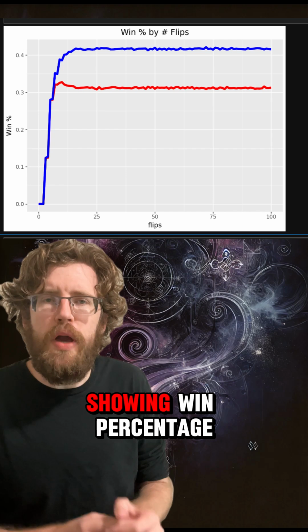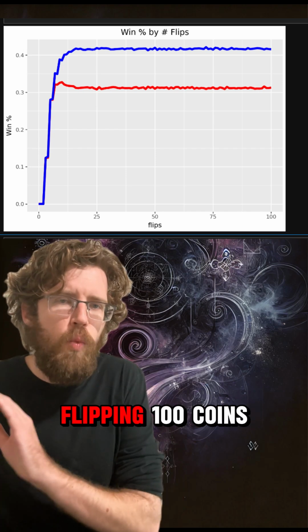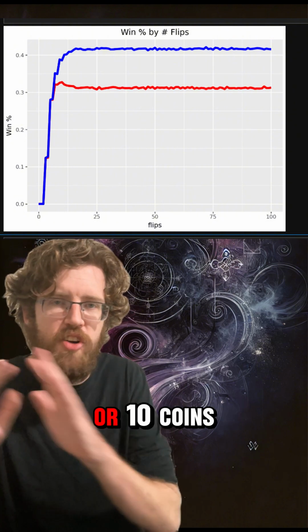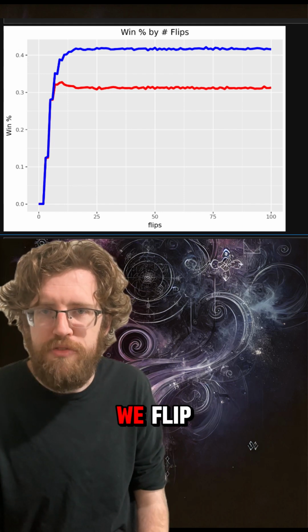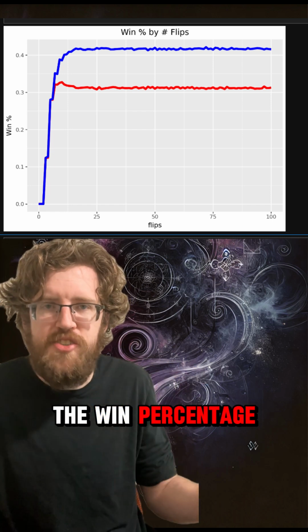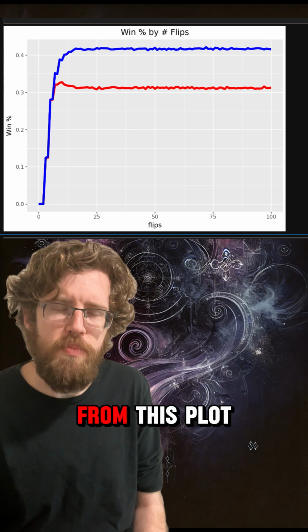Here's a plot showing win percentage by number of flips, meaning instead of flipping 100 coins, what if we just flipped 2 coins, or 3 coins, or 10 coins? The value on X is the number of coins we flip, and the height on Y of the lines is the win percentage for Alice in red and Bob in blue. Two things to take away from this plot.